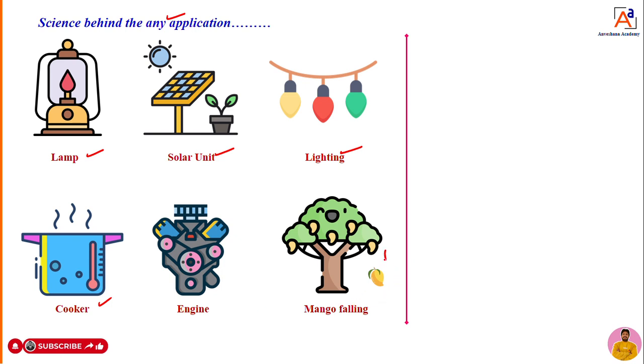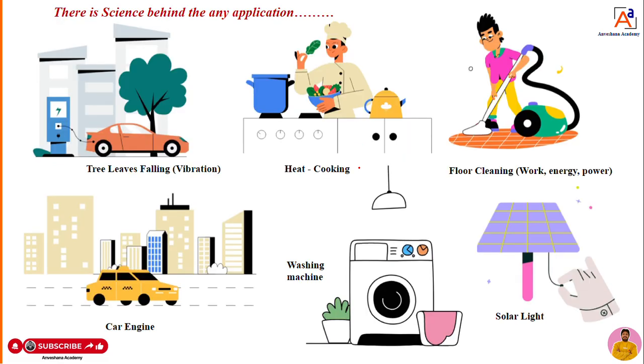Why is the mango falling down? You can take any happenings in our day-to-day life. There is a science behind it. Here are some examples I am showing you. Just have a look.